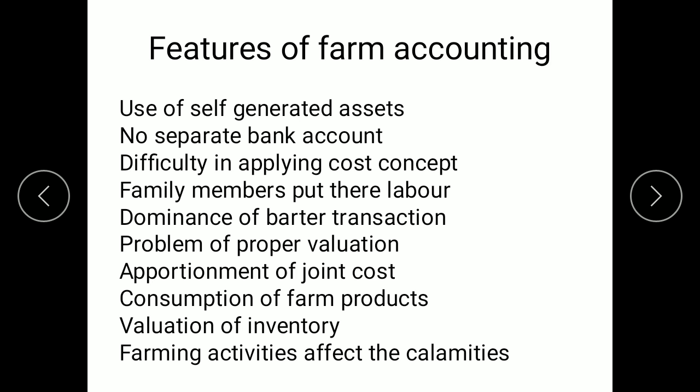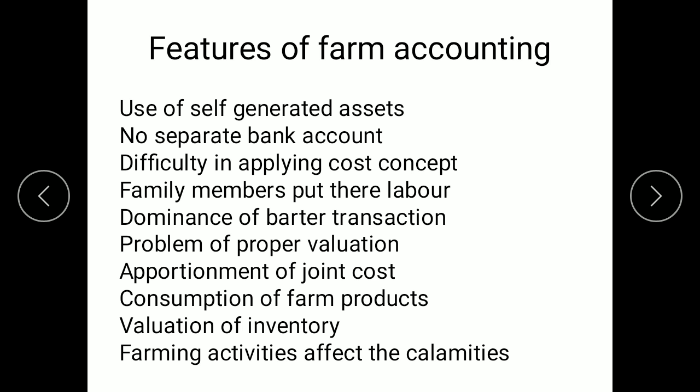So family members also give their own contribution. Along with the outside workers, they also work with them in the farms. So in such cases, it is difficult to ascertain the correct cost of production and the profit. It will be very difficult to segregate how much wages we have given to the outside workers and how much labor is put by the family members themselves. So this is one of the features of farm activities and farm accounting.